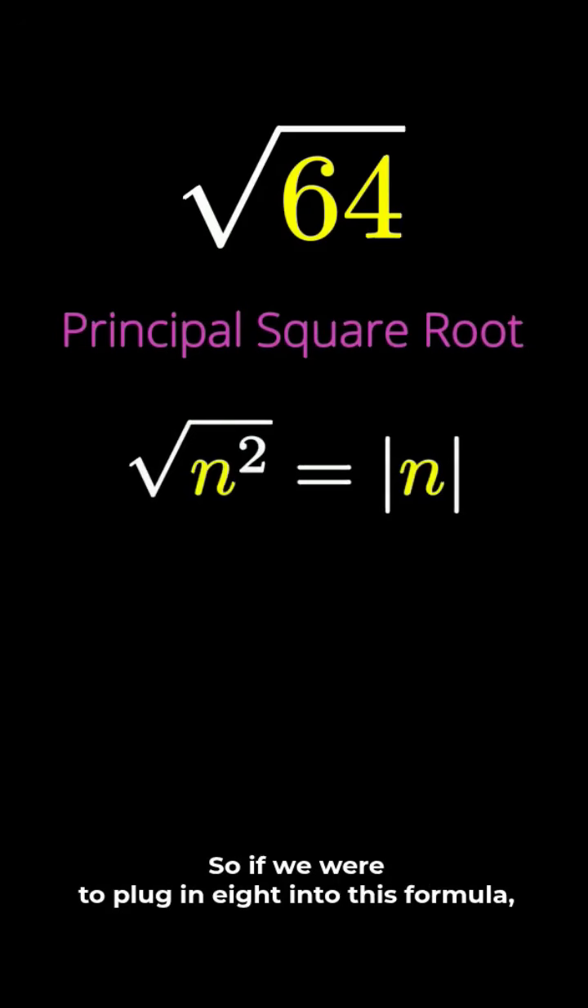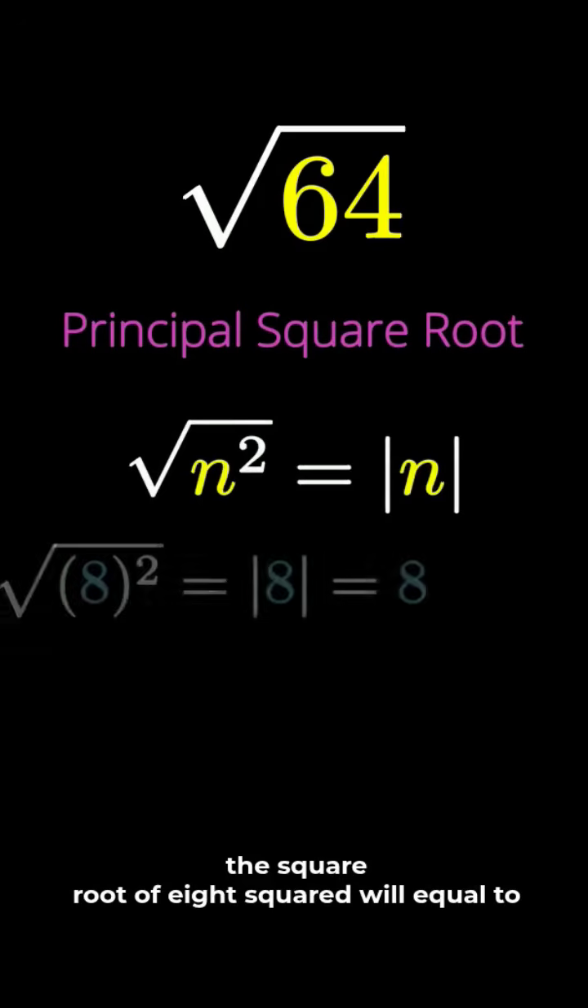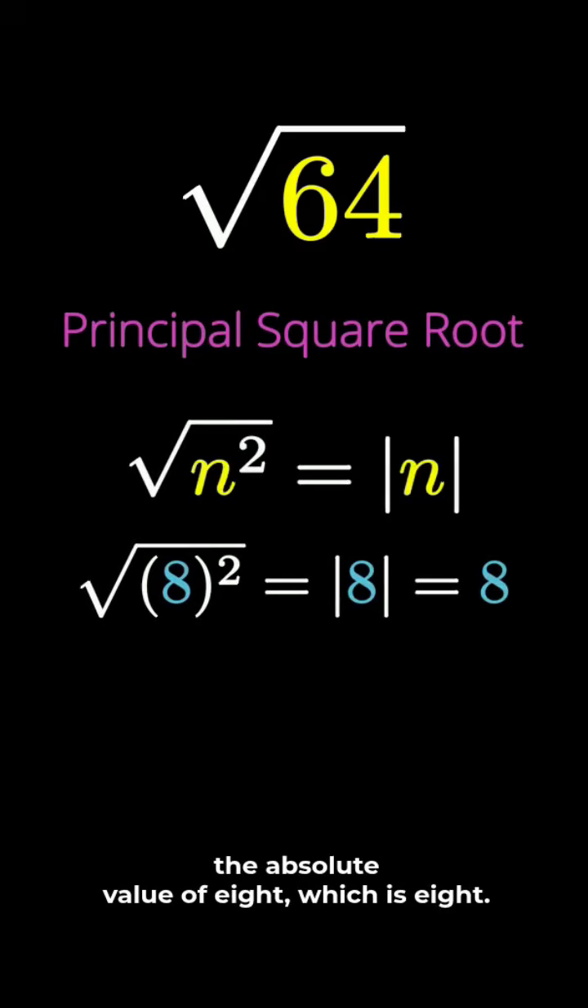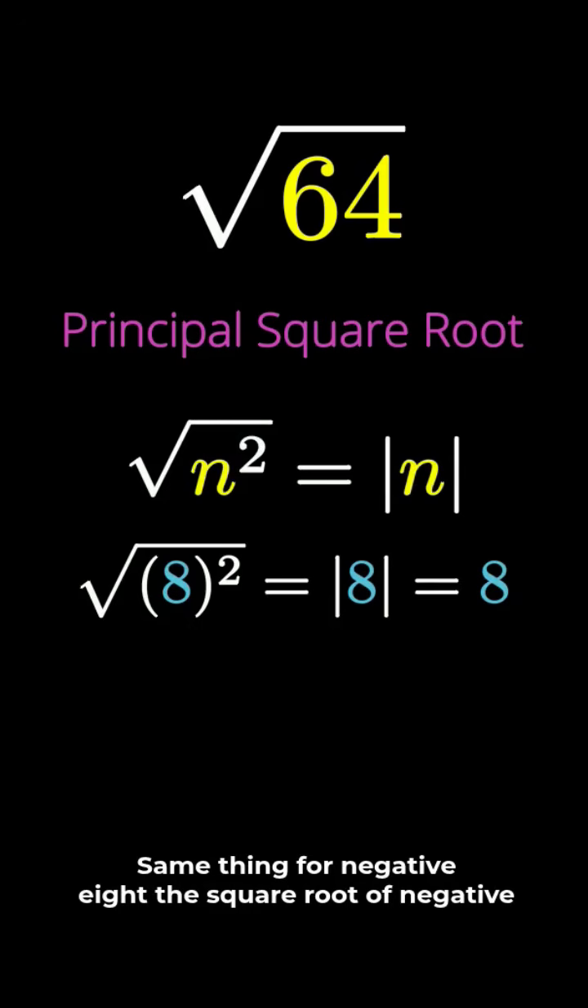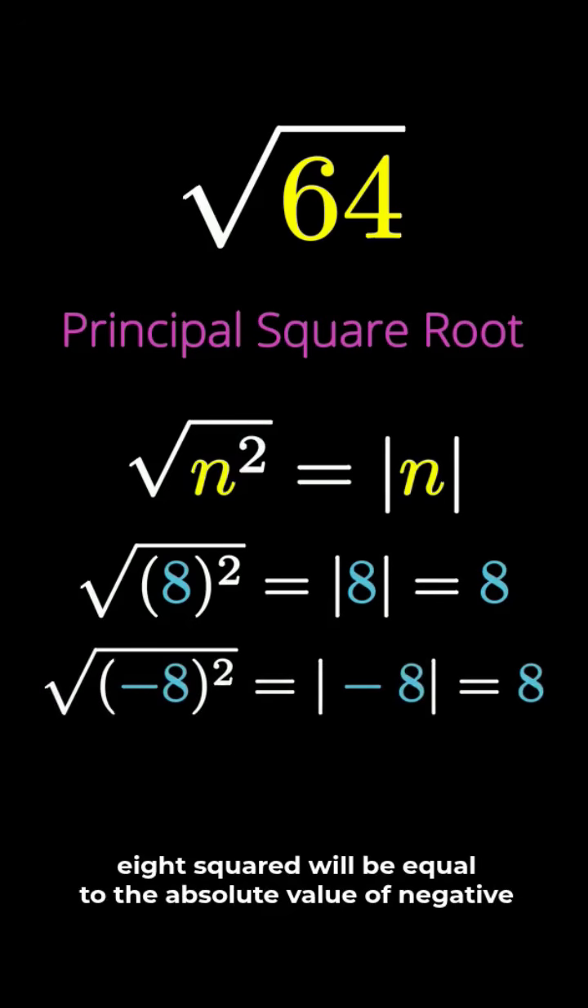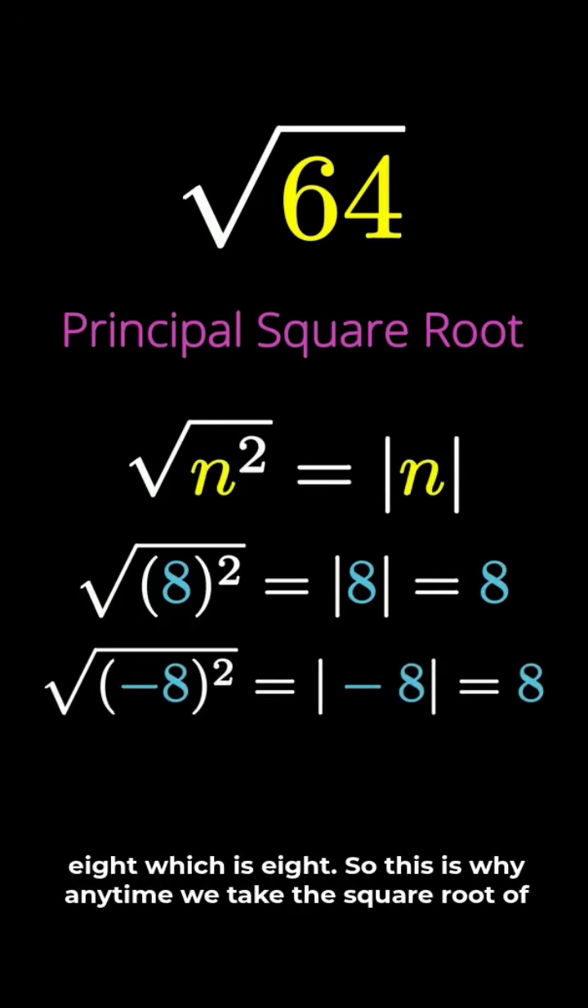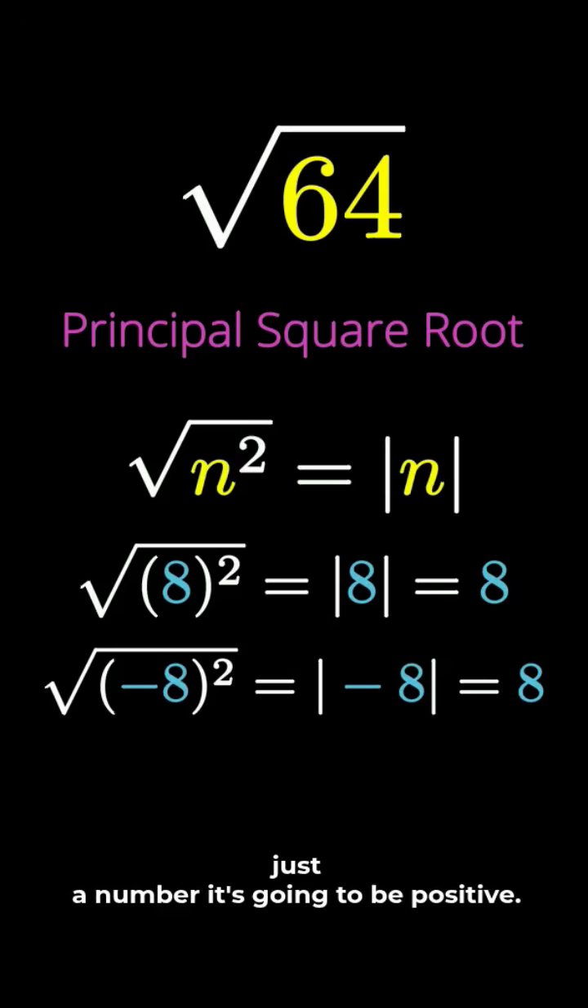So if we were to plug in 8 into this formula, the square root of 8 squared will equal the absolute value of 8, which is 8. Same thing for negative 8. The square root of negative 8 squared will be equal to the absolute value of negative 8, which is 8. So this is why anytime we take the square root of just a number, it's going to be positive.